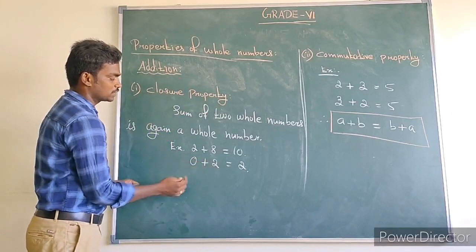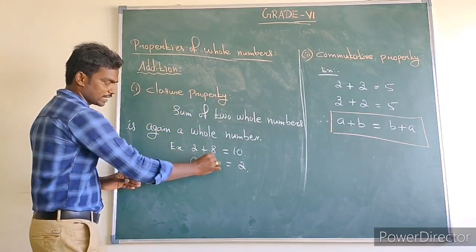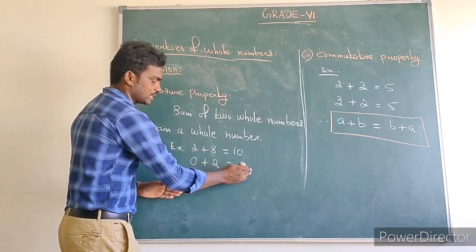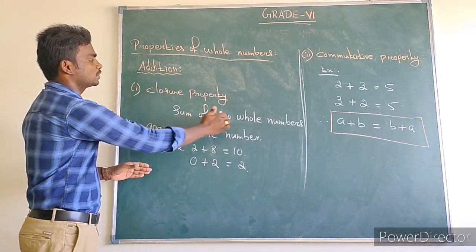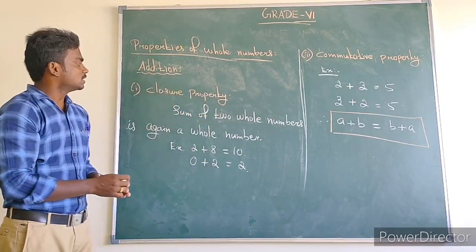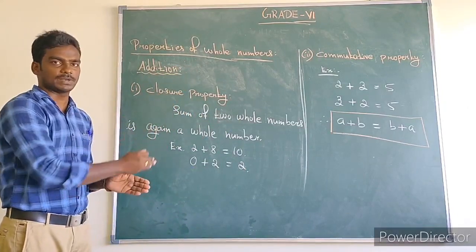Next one, 0 plus 2. Here 0 is a whole number, 2 is again a whole number. What is the resulting value? 0 plus 2 is equal to 2. So 2 is again a whole number. So the sum of two whole numbers is again a whole number, and this is called the closure property of addition. The closure property is also the same for multiplication.